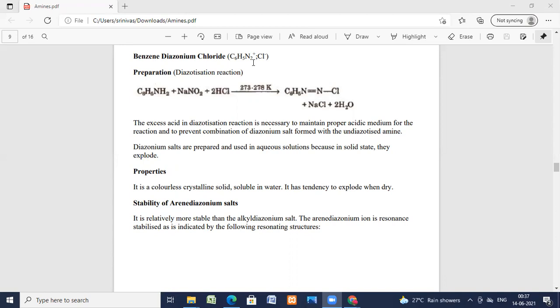Aniline on reaction with nitrous acid in presence of HCl at 0 degree centigrade forms benzene diazonium chloride.